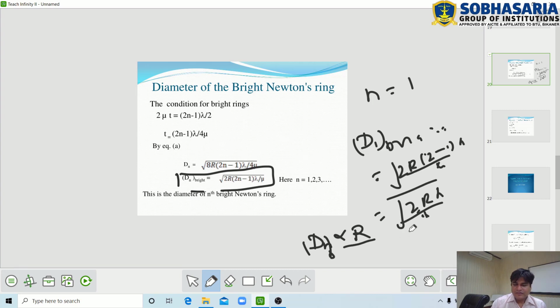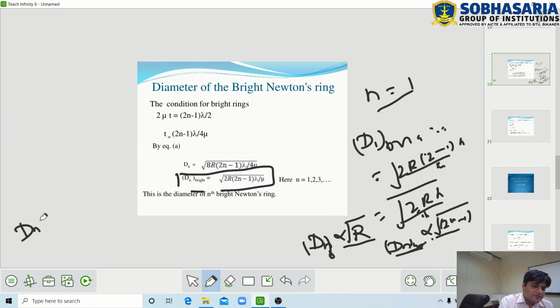It also depends on the square root. Also, the diameter of the nth bright Newton ring depends on the integer 2n minus 1. The diameter of the nth bright Newton ring is directly proportional to the square root of the integer 2n minus 1. When we increase the value of n, the diameter of the nth bright Newton ring also increases.